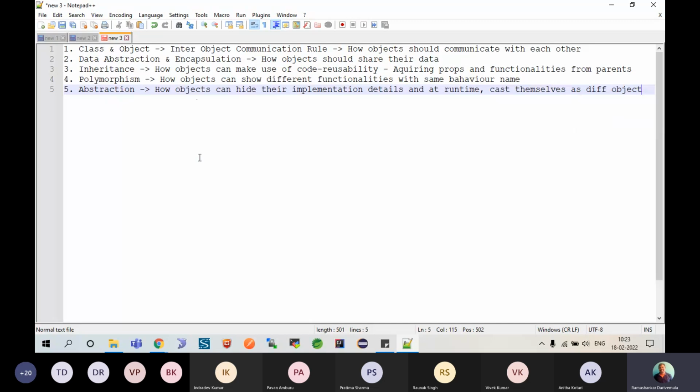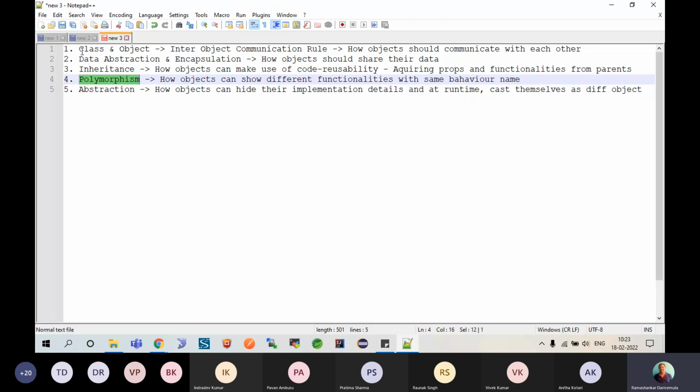Okay, so this is a pretty critical part. Basically, this is where the total APIs of Java are developed. So please remember, abstraction is a very critical and important thing compared to any other part. However, abstraction is completely based on your inheritance followed by polymorphism. The order here is given in the same way as the dependency.